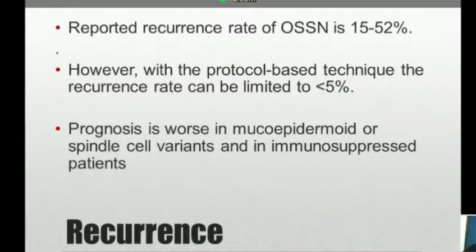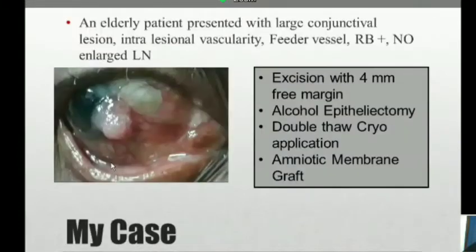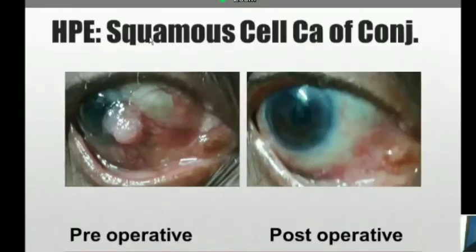This is my case. This is a very advanced OSSN presented to me with a large conjunctival lesion, intralesional vascularity, the feeder vessel was positive, and no enlarged lymph node. And I followed the surgical protocol: excision with 4 mm free margin, alcohol epitheliectomy, double freeze-thaw cryotherapy, and amniotic membrane graft. And this is the outcome. And there is no history of recurrence till now.